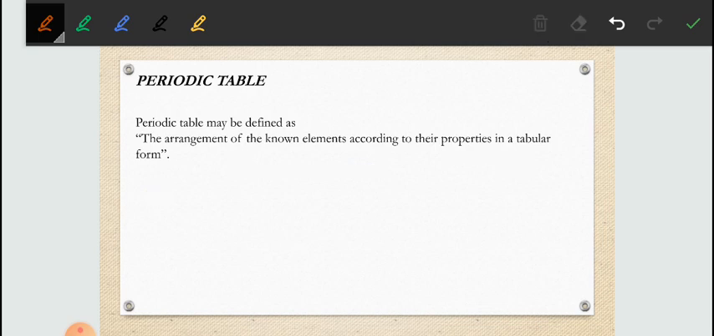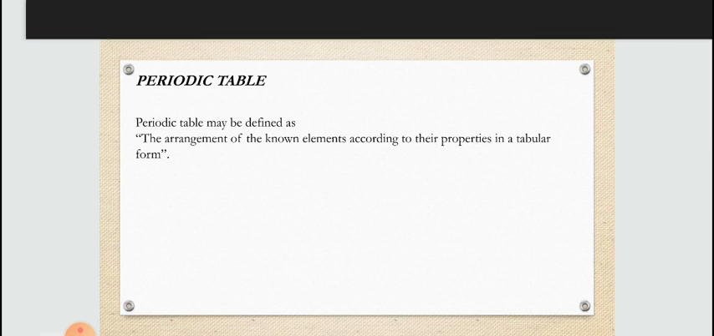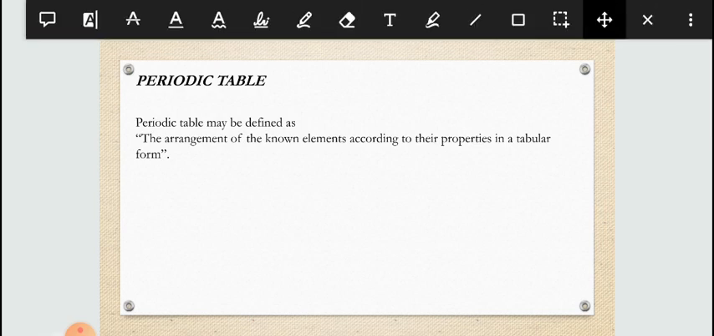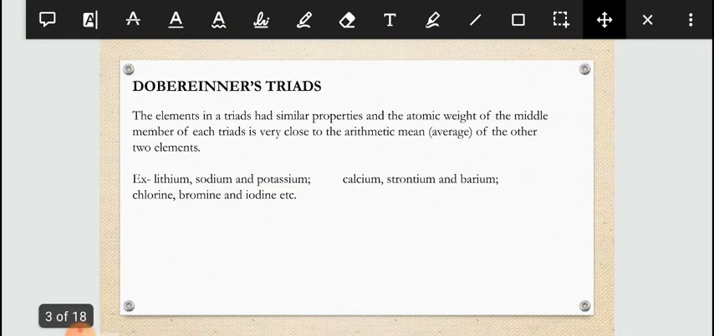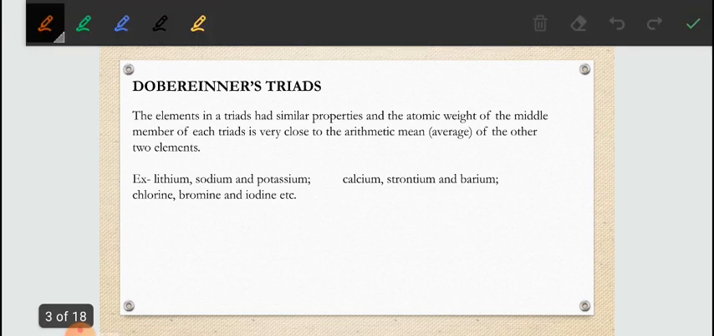Many attempts were made, and many scientists started to introduce periodic tables. I'm going to give you a brief about how many periodic tables have been discovered by scientists, how they were rejected, and why they were rejected. Let's start with the very first periodic table, that was given by Dobereiner.